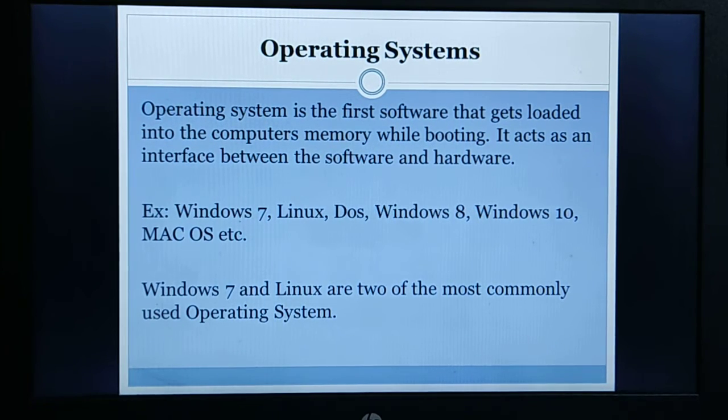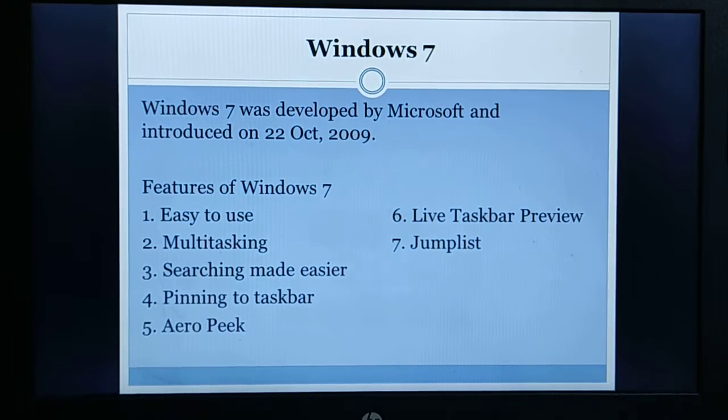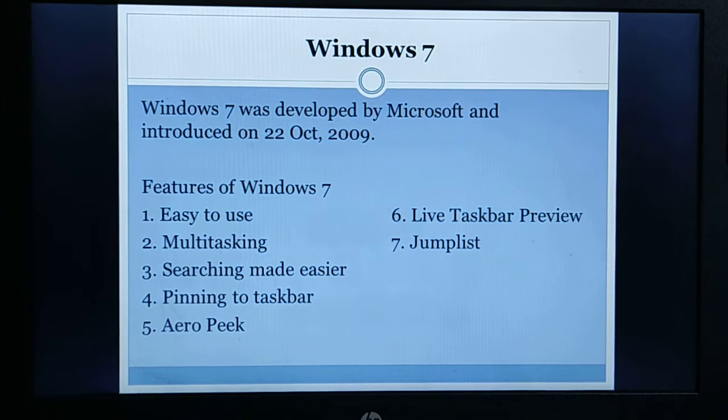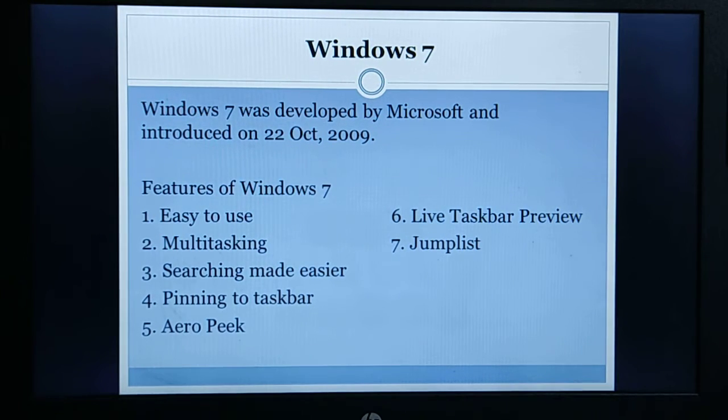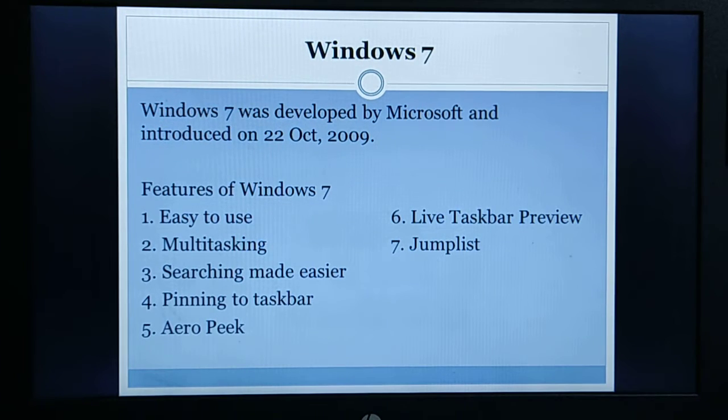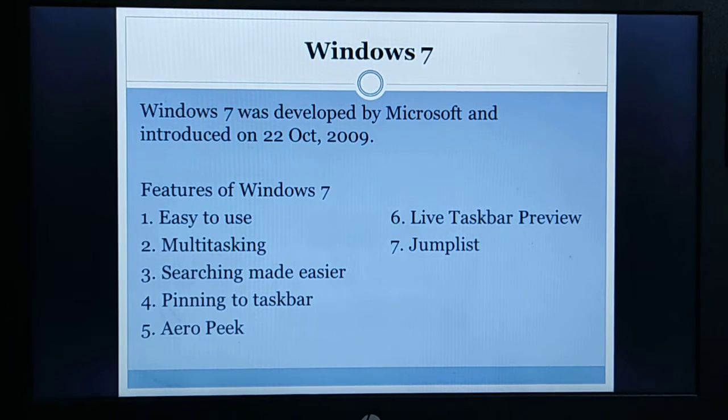We will work with Windows 7. So let us start with Windows 7. First, what is Windows 7? Windows 7 is the operating system that was developed by Microsoft Corporation, and Windows 7 was first introduced on 22nd October 2009. It became very popular because of its user-friendly environment, noticeable speed improvement, and its modest system requirements. So what are the main features of the Windows 7 operating system?